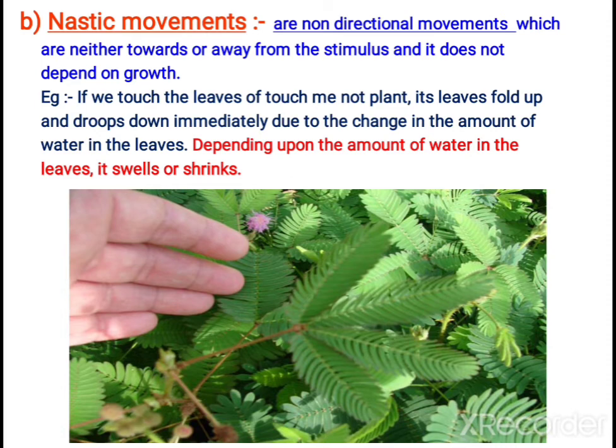Next are nastic movements. These are non-directional movements. Tropic movements are directional, nastic movements are non-directional. They are not towards or away from the stimulus, and they do not depend on growth. Here is the touch-me-not plant, you must know it. When you touch it, the leaves slowly shrink and close, and droop down.